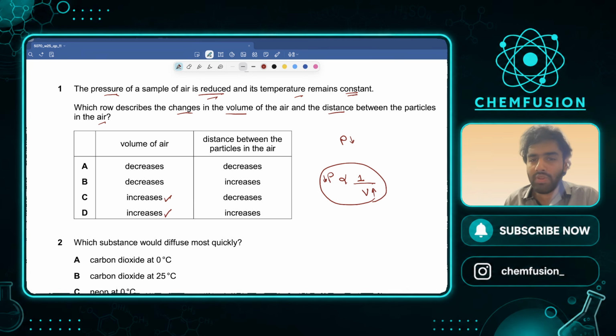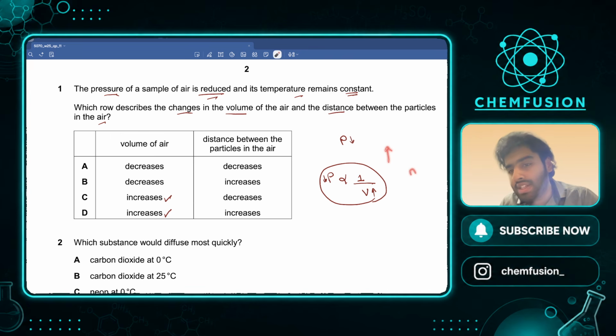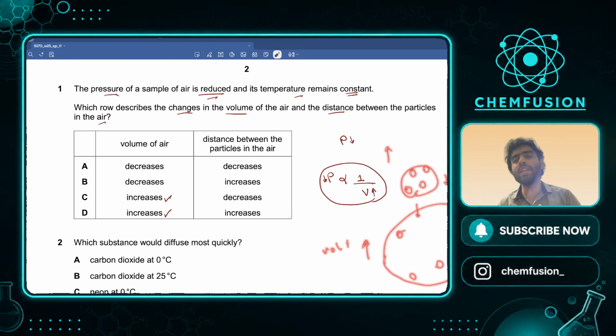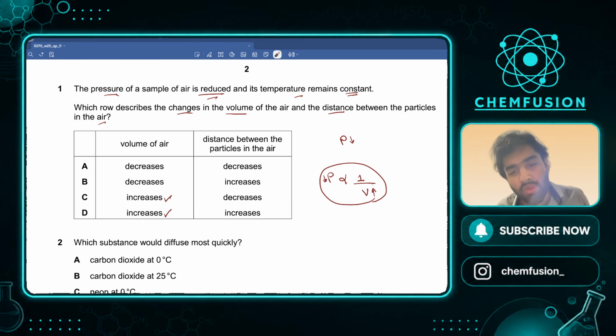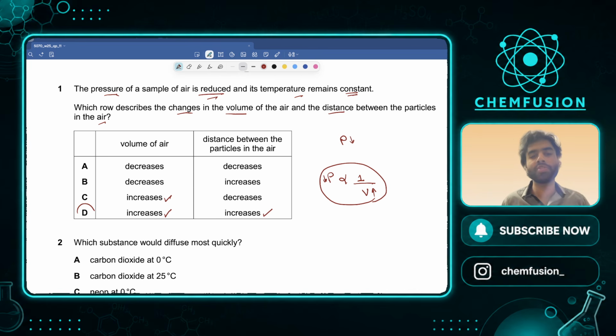And what about the distance between the particles in the air? See, volume increase होने का मतलब ही ये है कि जो particles were once closer to each other, they are now further apart from each other. That is why they are occupying more space, right? This is very small space, this is very big space, hence volume is increased. Volume only increases when particles move further apart. So distance between particles also increases, hence volume also increases. D is the correct option.